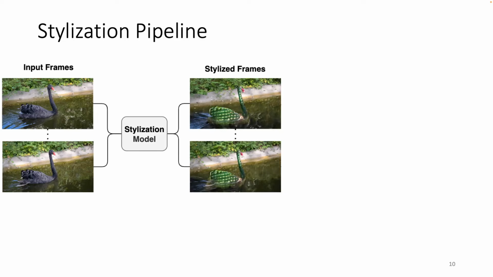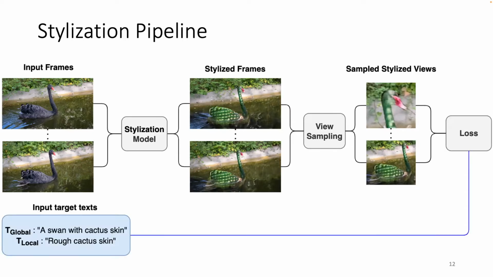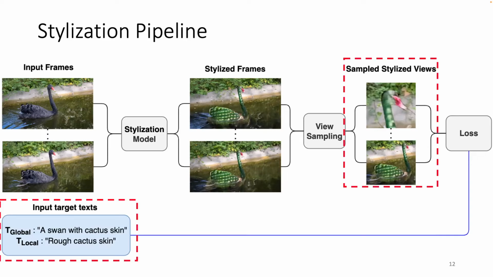To train our model to stylize the foreground object, we first uniformly at random sample a set of frames from the input video and pass them to the stylization model. This gives us a set of stylized frames. From the stylized frames, we do a view sampling procedure that generates both local and global views of the object we are stylizing. We then compute a loss function that takes as input the sample stylized views as well as the local and global target text given by the user as input.